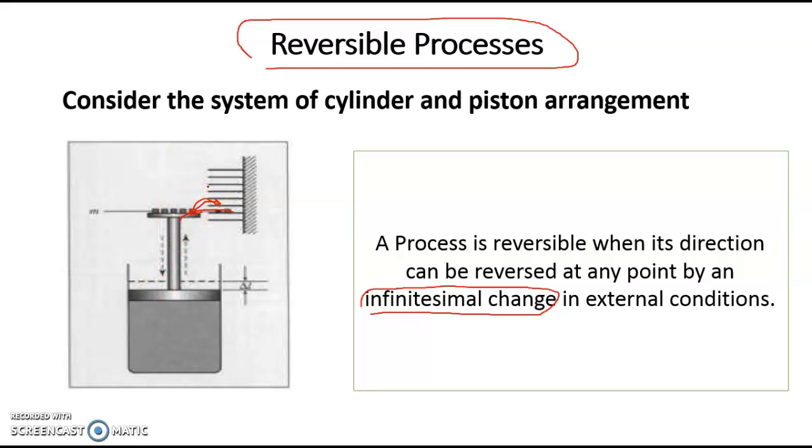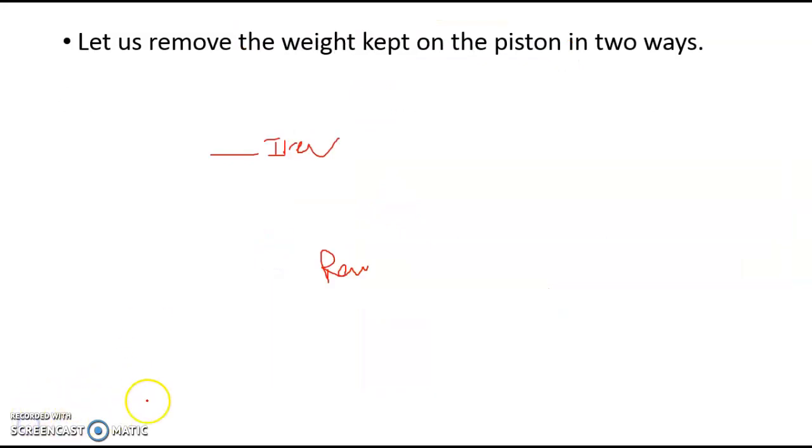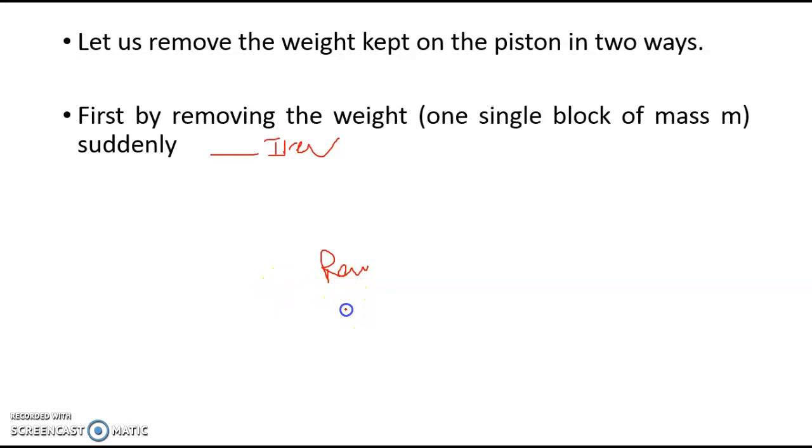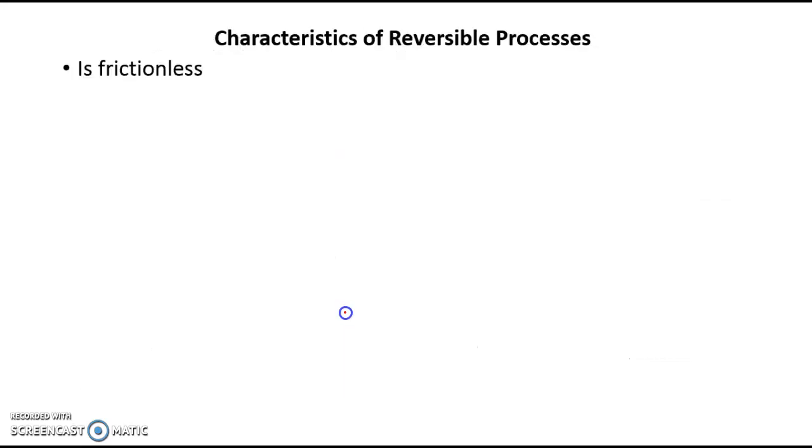So this is the basic difference: when you remove the mass at a stretch, the gas is working against a fixed pressure, which is atmospheric pressure, whereas if you remove it one by one, the gas has to work against a series of decreasing pressures. So a reversible process will be working against a decreasing pressure.